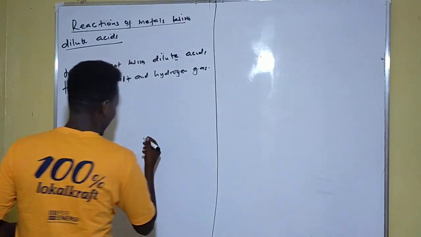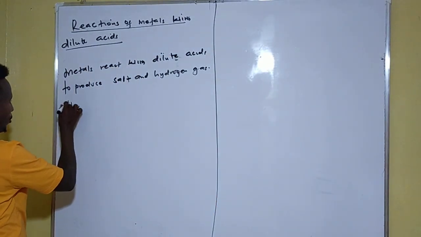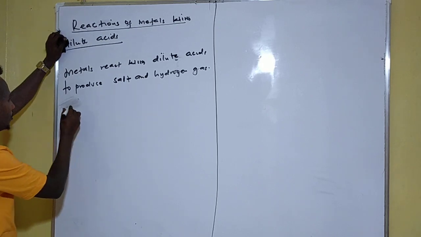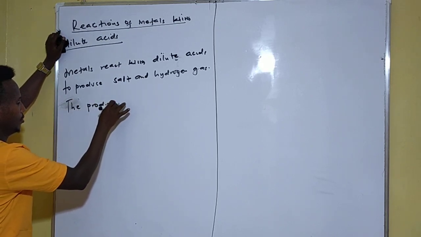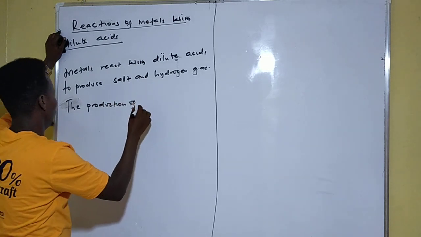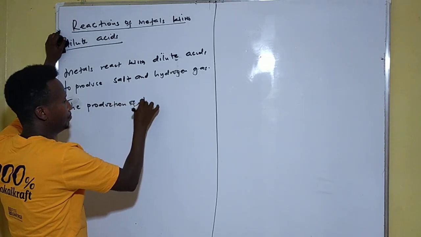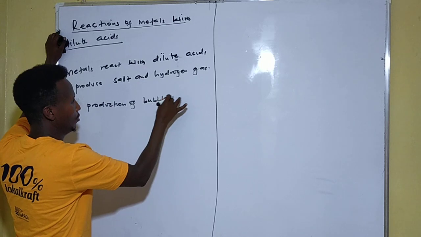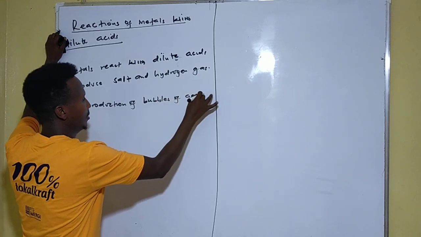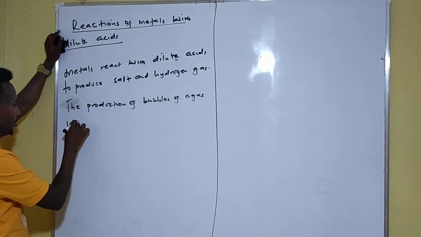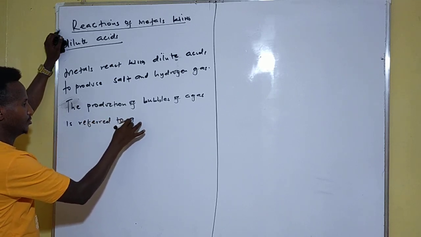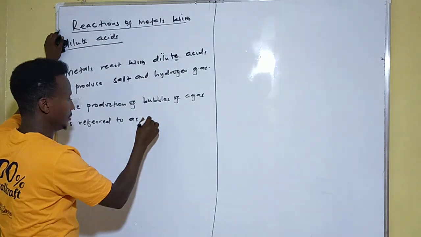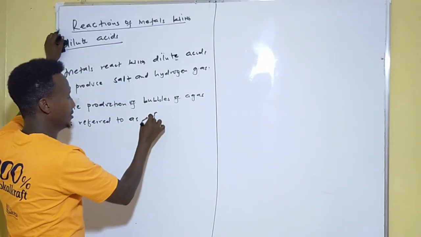Is referred to as what? Effervescence. The production of bubbles of a gas is referred to as effervescence.